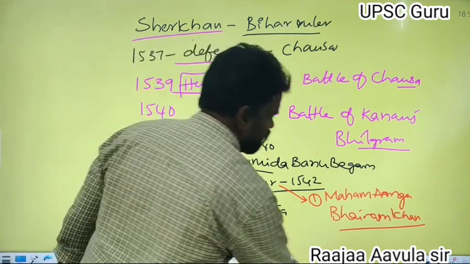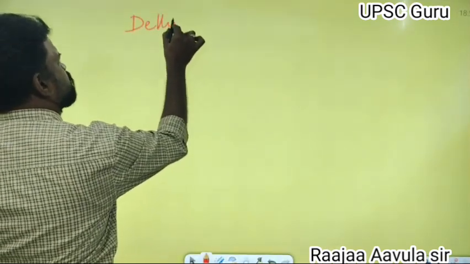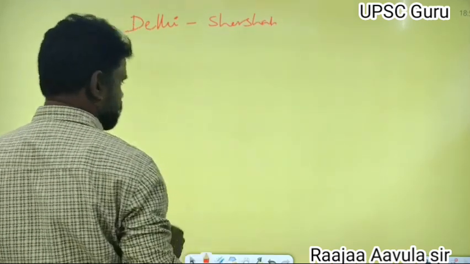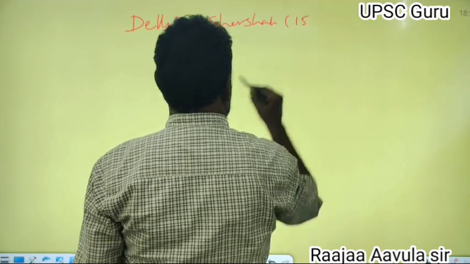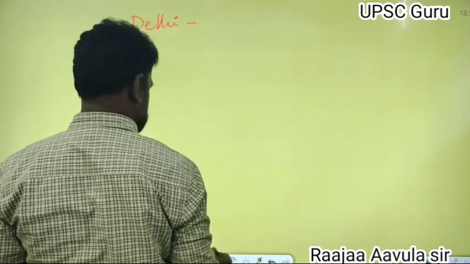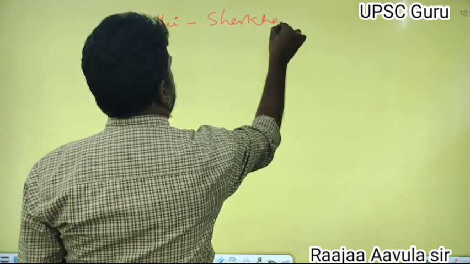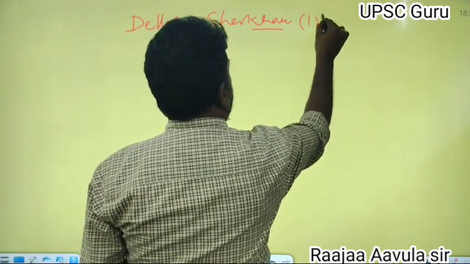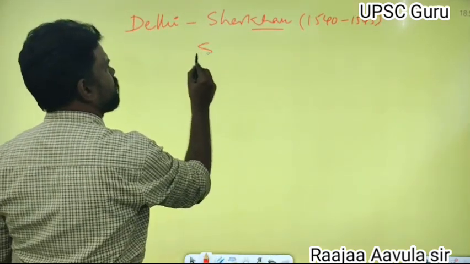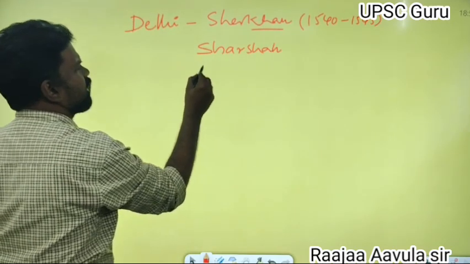Then coming to Delhi. Here, Delhi was captured by Sher Shah. Sher Khan occupied Delhi from Humayun. Sher Khan ruled from 1540 to 1545. Sher Khan ruled in the name of Sher Shah. He was originally called Farid.